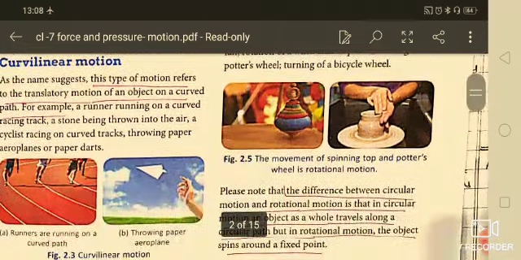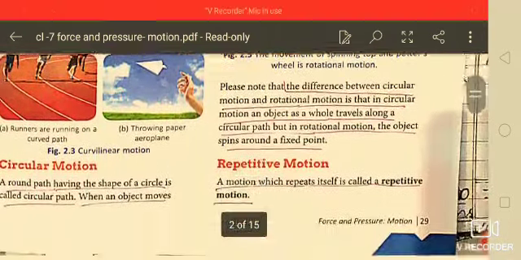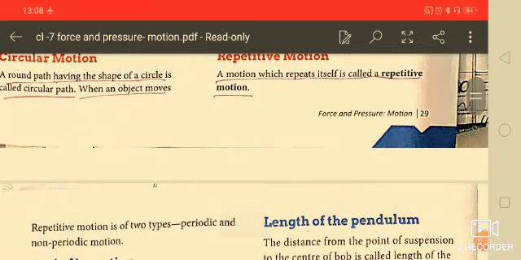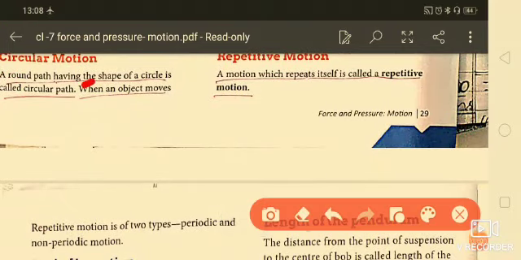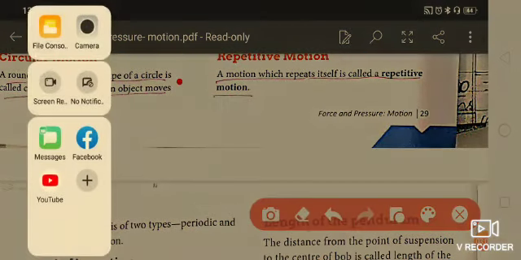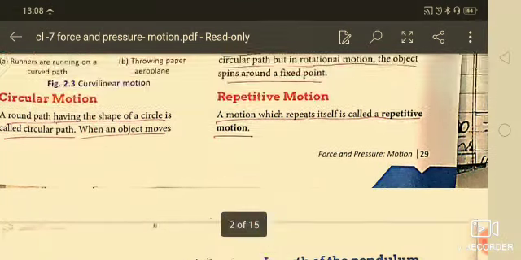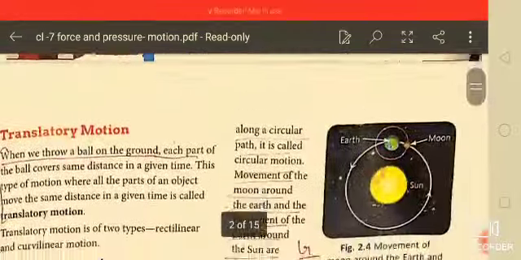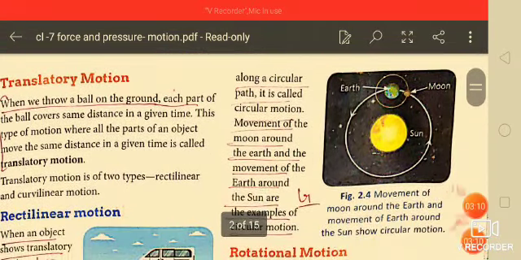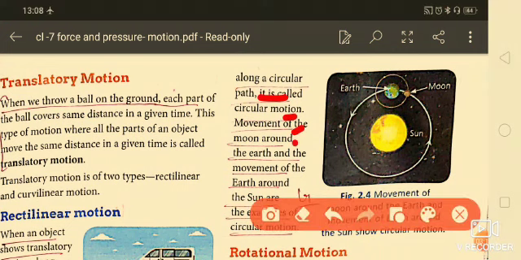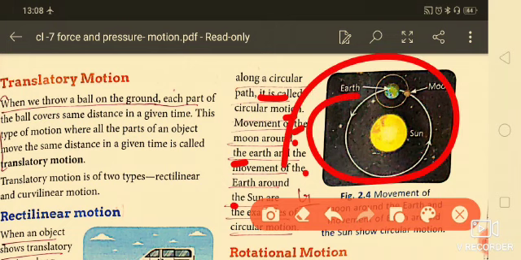Next one is circular motion. So what is circular motion? A round path having the shape of a circle is called circular motion. When an object moves along a circular path, it is called circular motion. The movement of the moon around the earth, and the movement of the earth around the sun, are examples